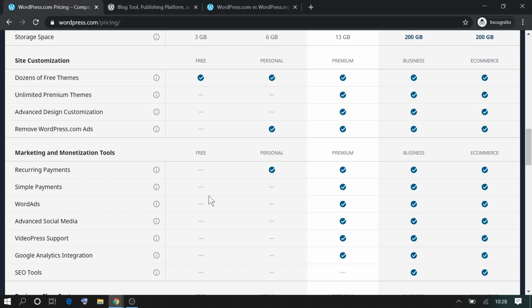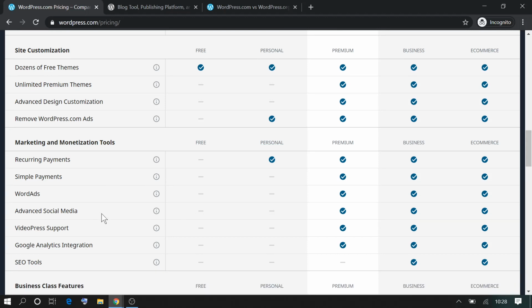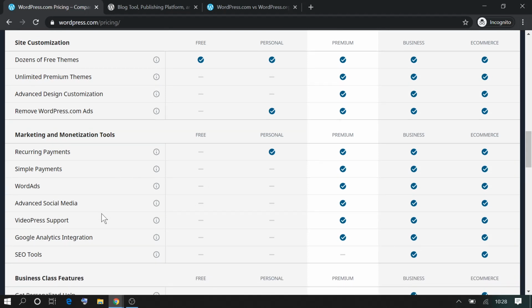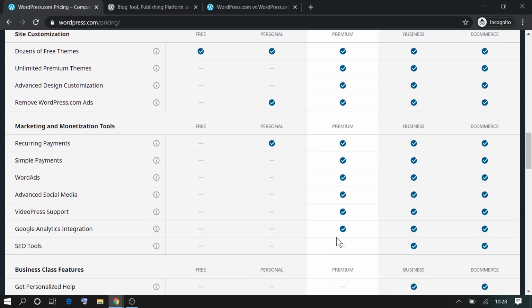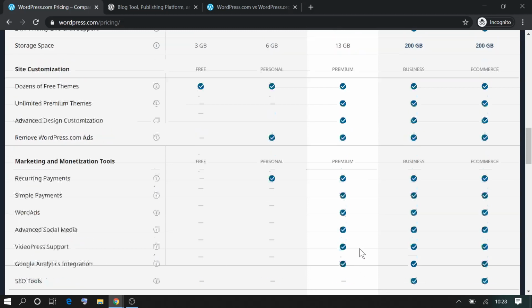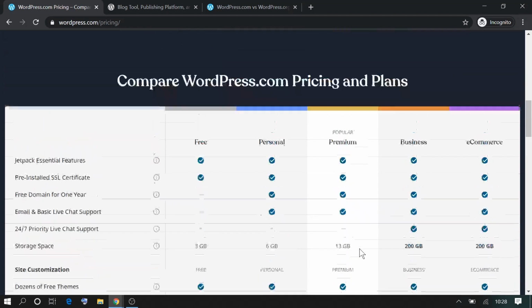For example, in the free plan, you don't get any of the money making monetization tool. In personal monetization, you just get recurring payments, whereas in the premium plan, you get all of them. However, the SEO tools, which are very important to rank your website high on Google or Bing, are not available unless you go with a business plan.